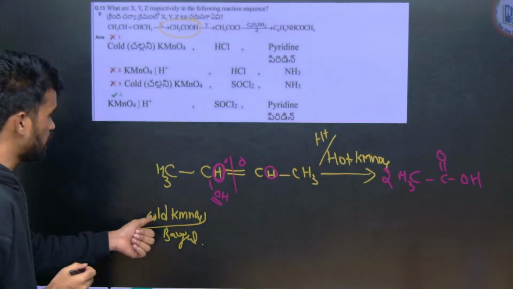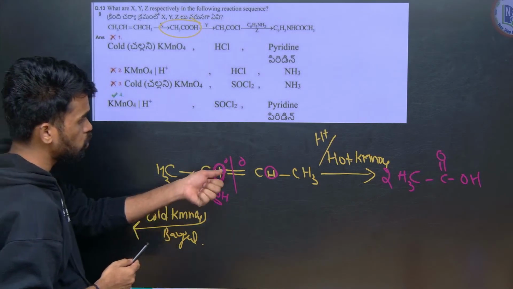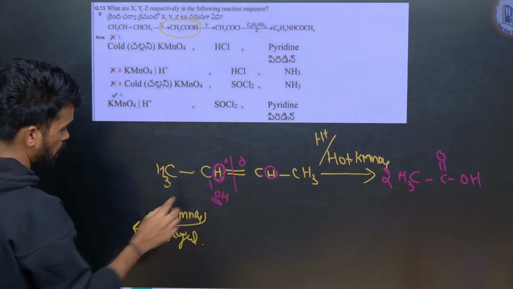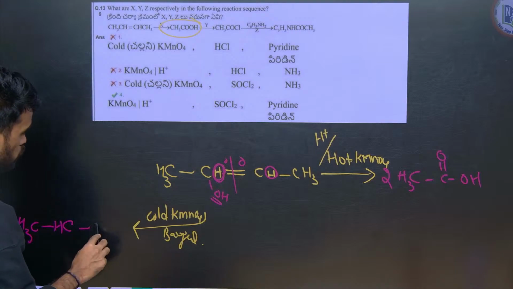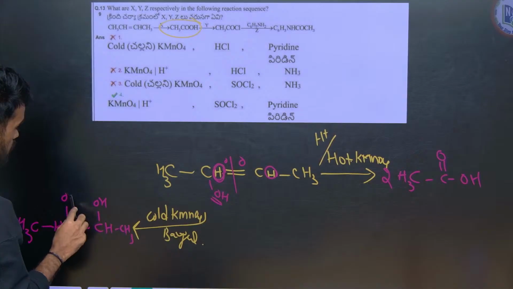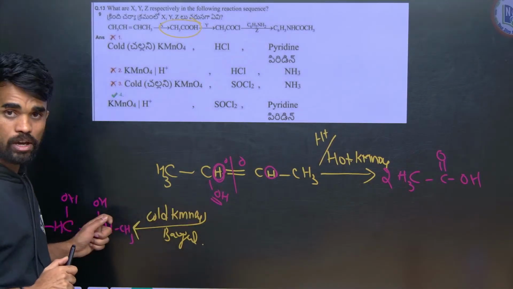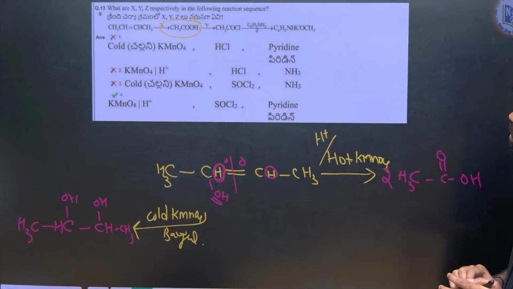Whenever we have Bayer's reagent, remove this pi bond and write it as OH group, like this. So all diols come when we use cold KMnO4, while hot KMnO4 gives carboxylic acid.